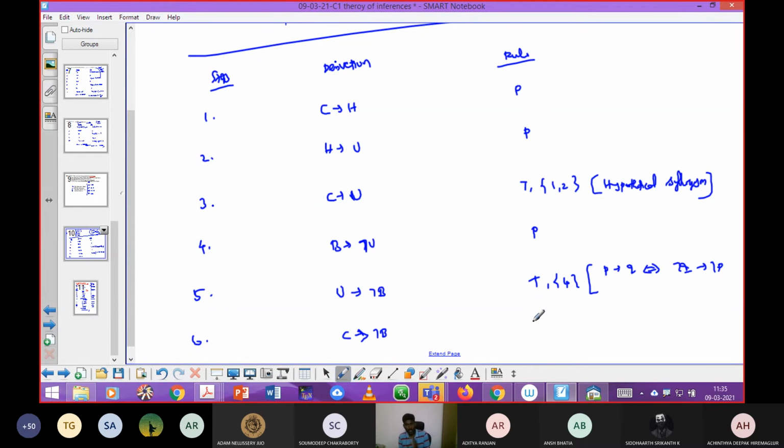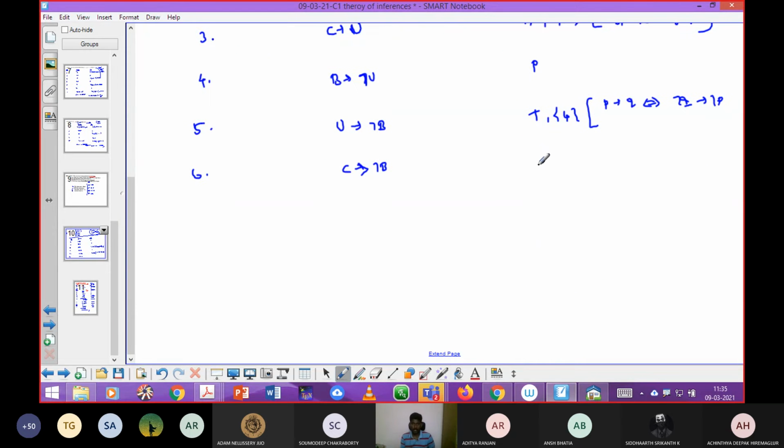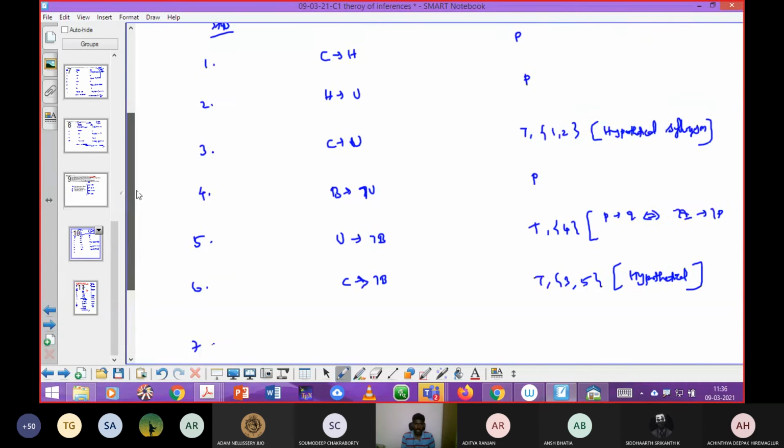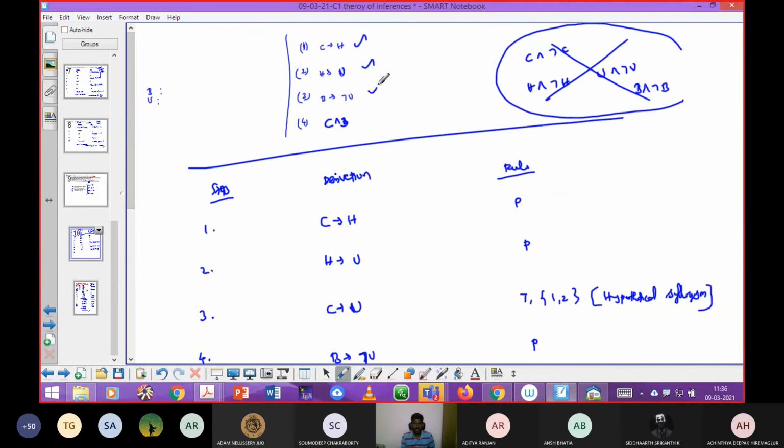Okay. Whenever you are writing a step, it should be monitored perfectly. You should not skip even one rule. So here that rule is called hypothetical syllogism. After that, I have used 3 premises.